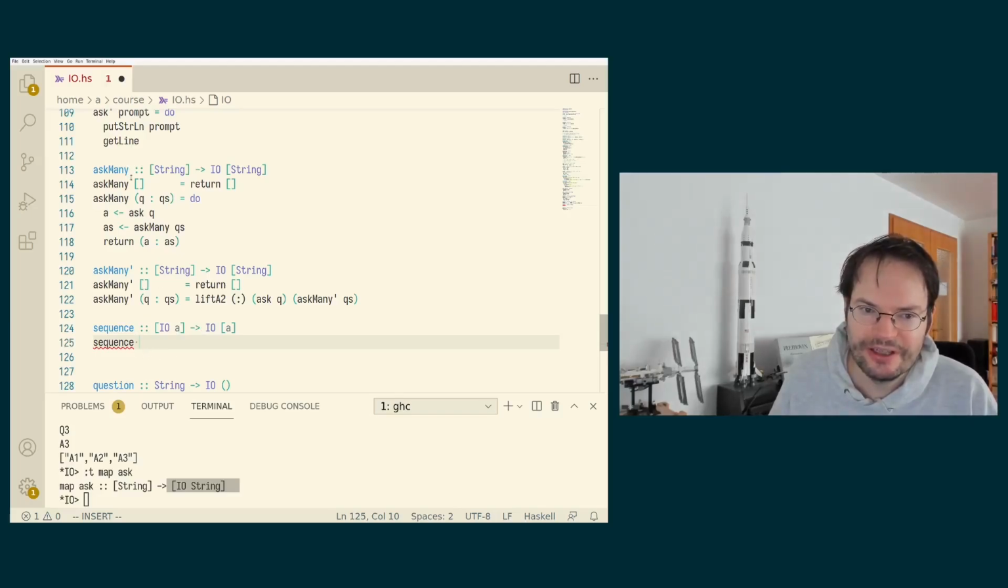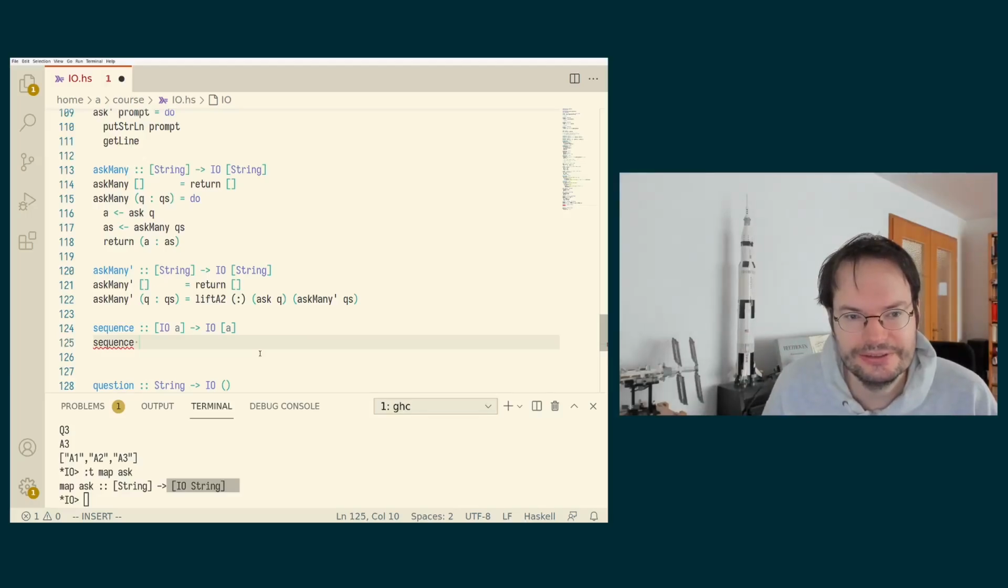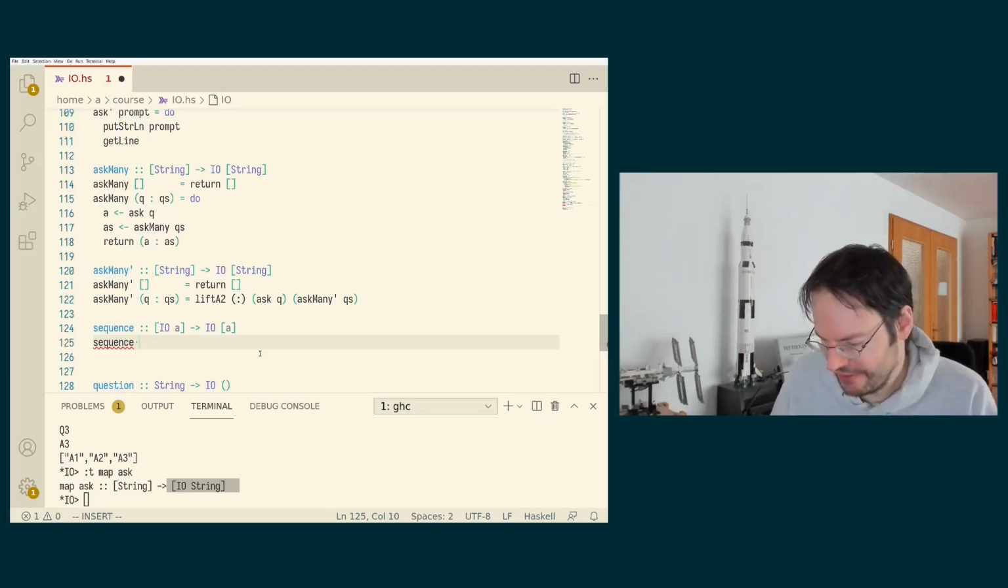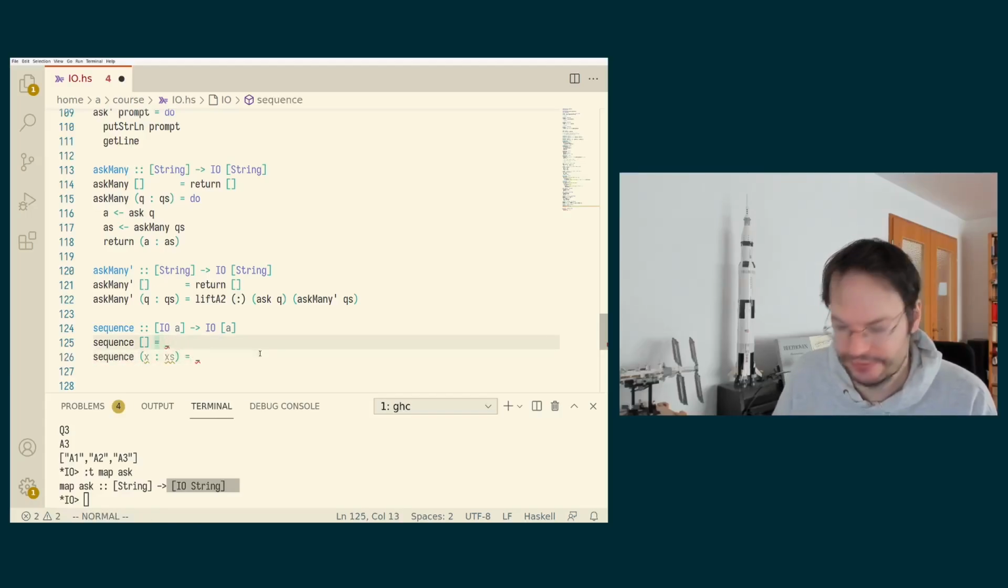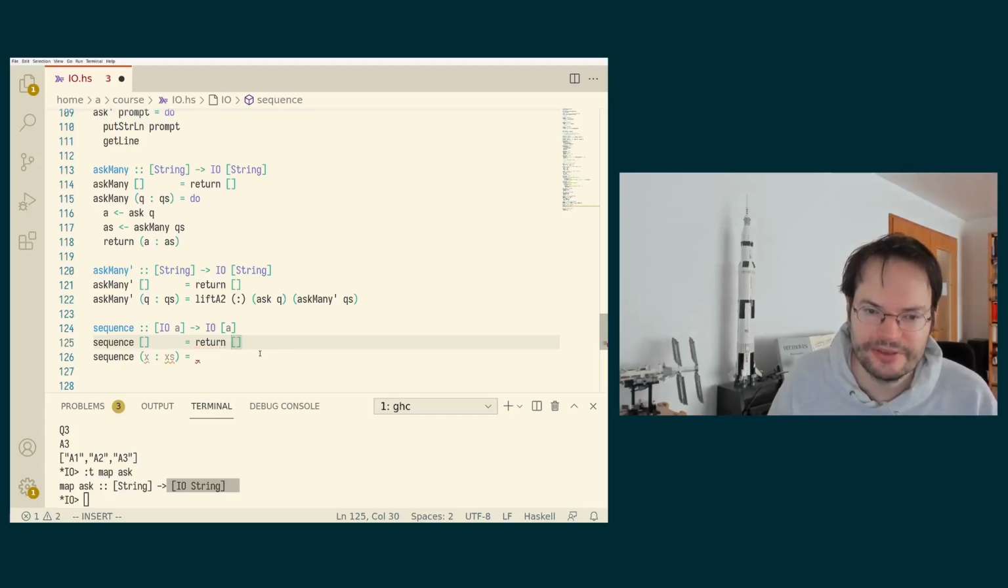This is related in functionality to what we've been doing in askMany, so it's not surprising that it will look somewhat similar. We again do pattern matching here. And if we sequence nothing, if we have no actions to sequence, then the resulting action will be a trivial IO action that does not perform any side effects, but returns the empty list as a result. So in that case, it is just like askMany is.